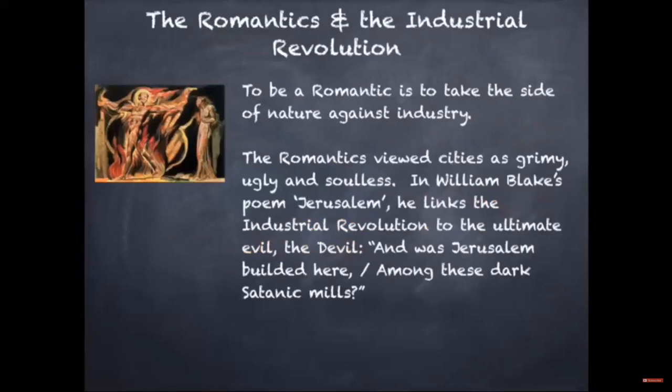The Romantics viewed cities as grimy, ugly, and soulless. In William Blake's poem Jerusalem, he links the Industrial Revolution to the ultimate evil, the devil. And was Jerusalem builded here, among these dark satanic mills?